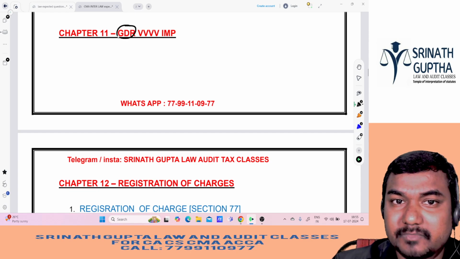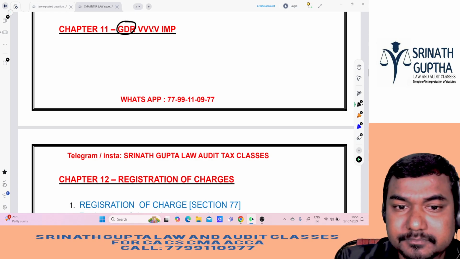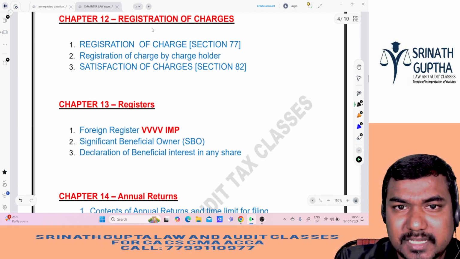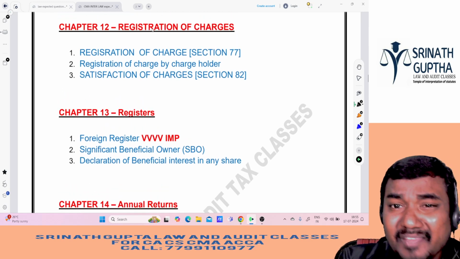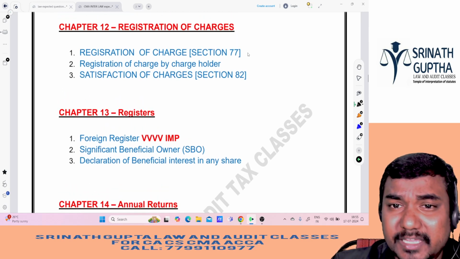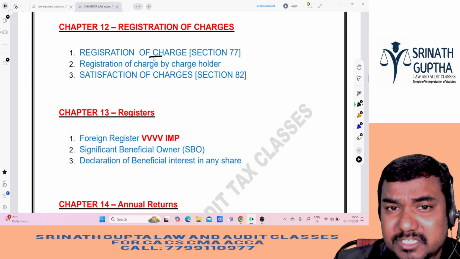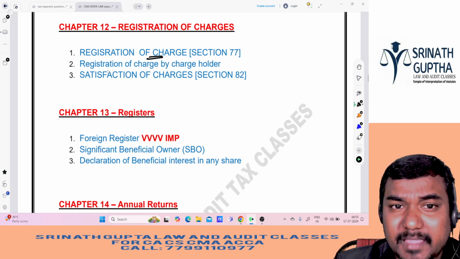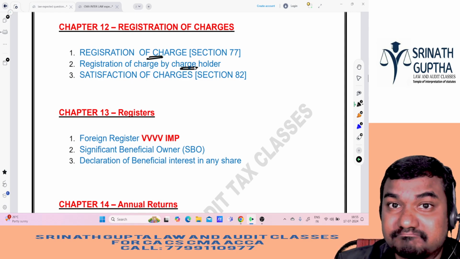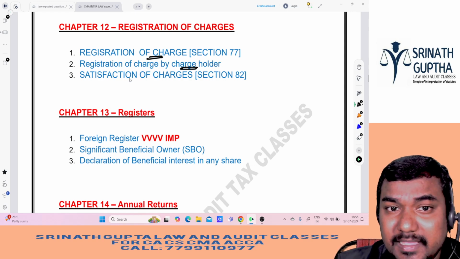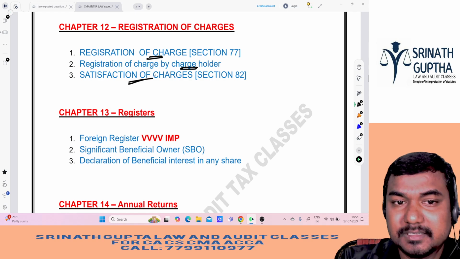GDR, very very important from exam point of view. When it comes to registration of the charges, not that much important, but that's why there was no VBIMP. Registration of the charges, time limit he can ask, and registration of the charge by charge holder, that thing also he can ask. If company is not registering, charge holder can register, and satisfaction of the charges.